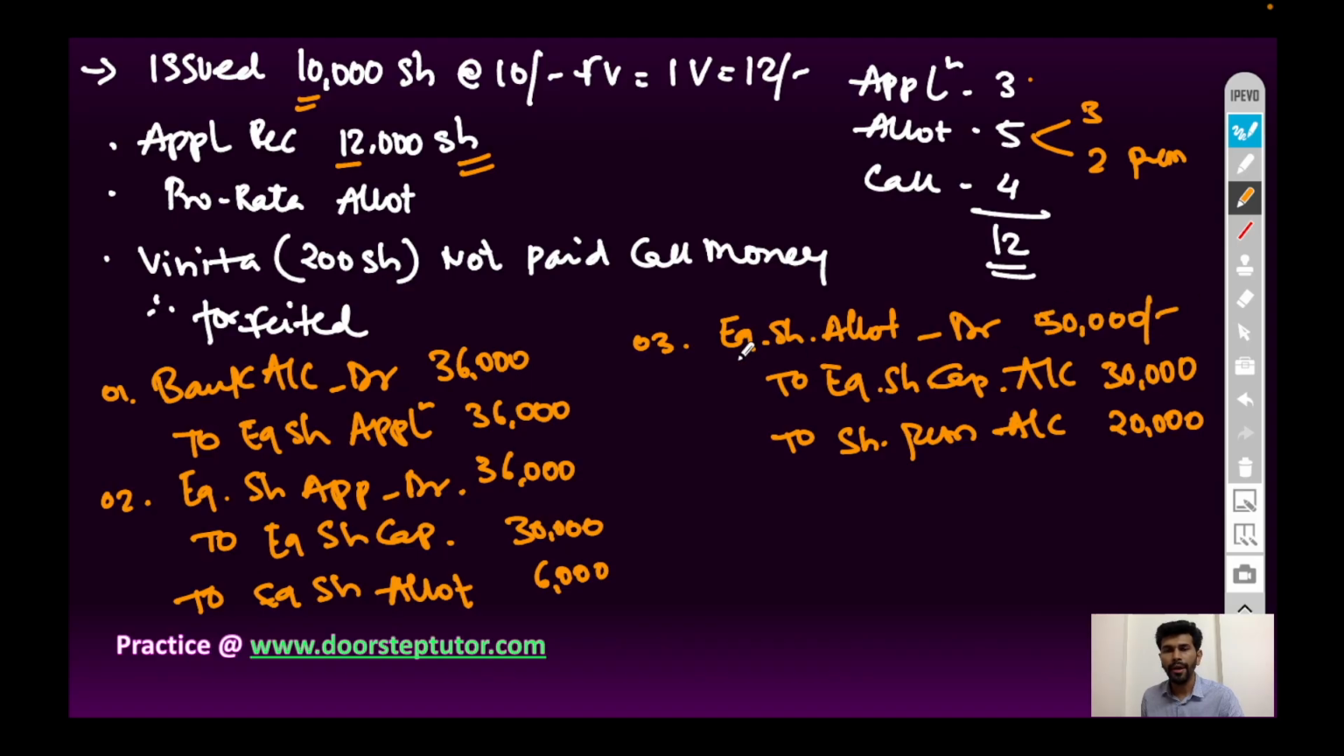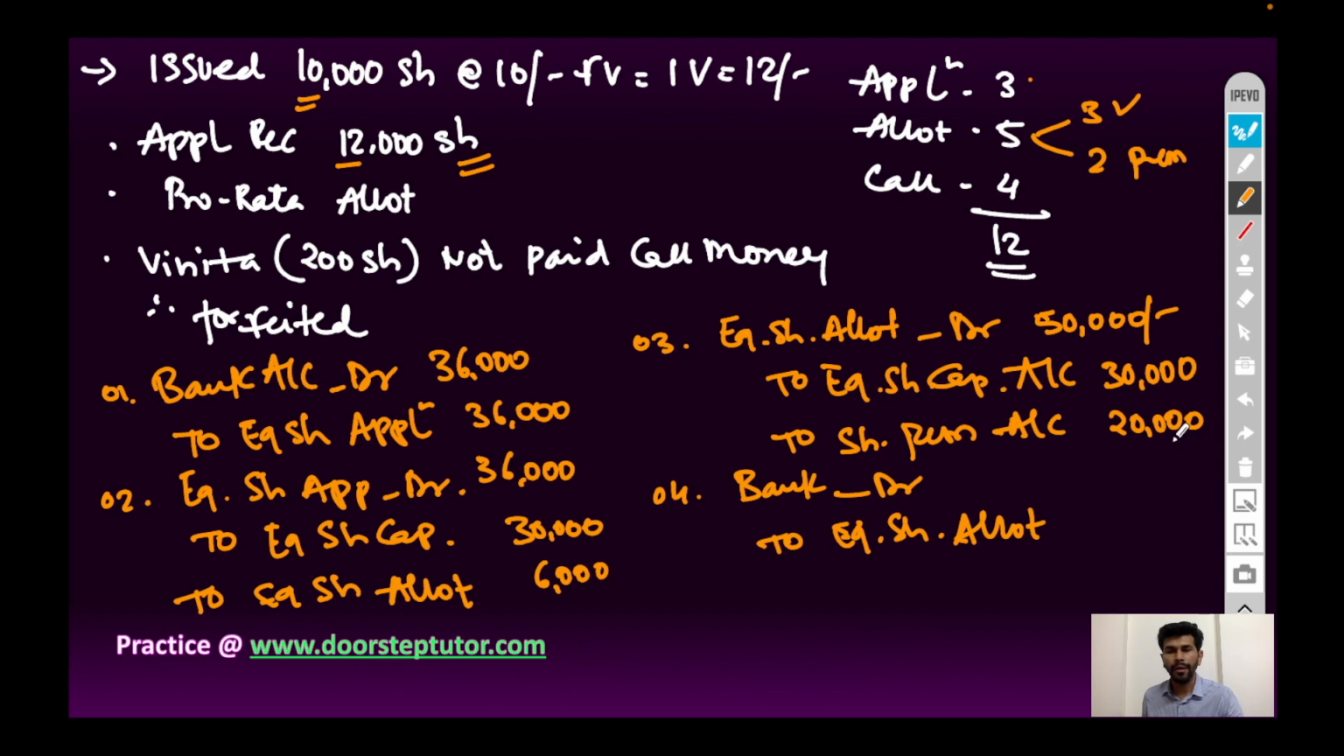So the entry will be equity share allotment account debit 50,000 rupees, to equity share capital account 30,000 rupees, to share premium account 20,000 rupees. 10,000 into 2 rupees per share premium is 20,000. This is capital money, 10,000 into 3 rupees per share, and the total is 10,000 into 5 rupees per share allotment money. And the fourth entry will be on receipt of allotment money, bank account debit to equity share allotment account.